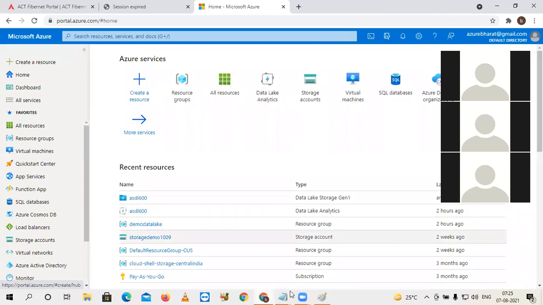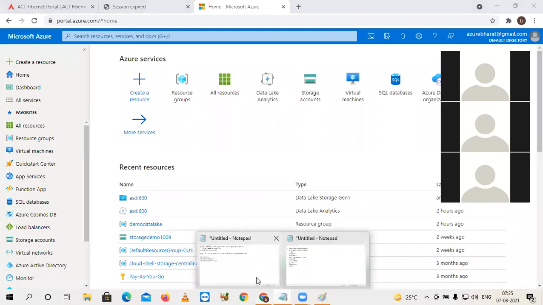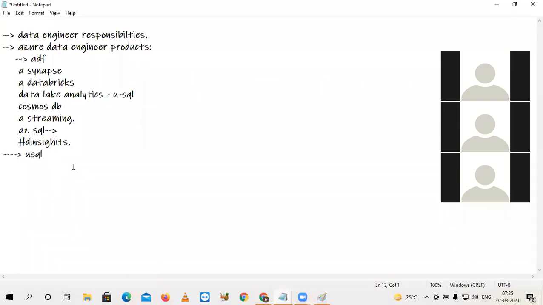Here, what are the steps to create this account? I'm targeting new guys this time. In Azure, we have a lot of resources. Suppose you talk about ADF, that is one resource. Synapse is one resource. Databricks is one resource. In this way, you have many resources, data engineer related and non-data engineer related. But every resource should be under a resource group.